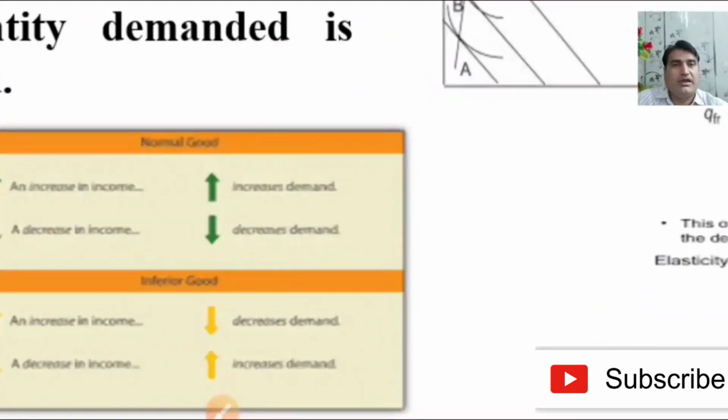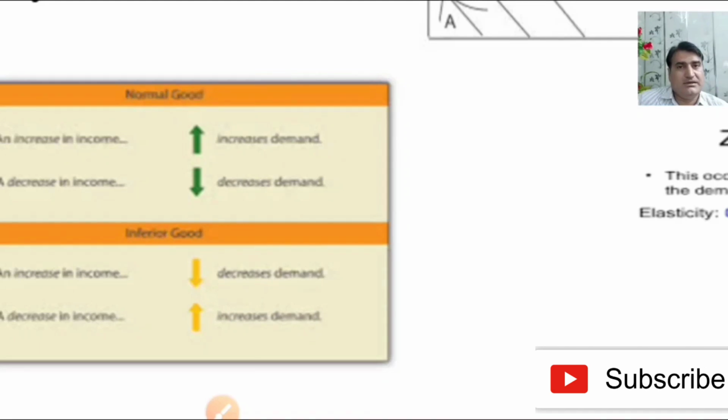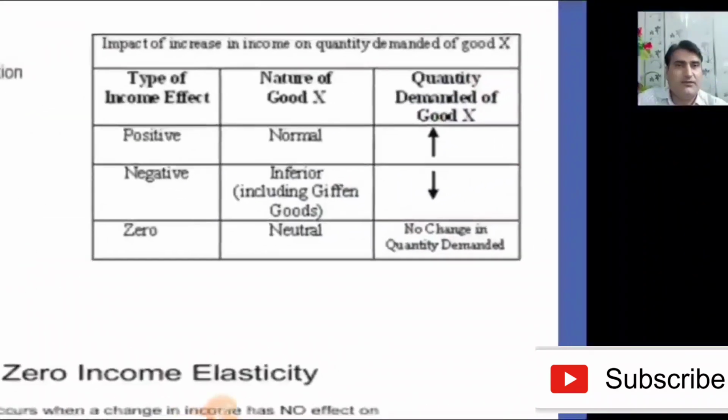Remember, when the goods are normal goods, an increase in income increases the demand for goods, and a decrease in income decreases the demand for goods. When the goods are said to be normal goods, it means the income elasticity is positive. In the case of inferior goods, the income elasticity is negative. An increase in income decreases the demand, and a decrease in income increases the demand. When the income elasticity is negative and the demand moves in the opposite direction, the goods are said to be inferior. This chart can be helpful for you.